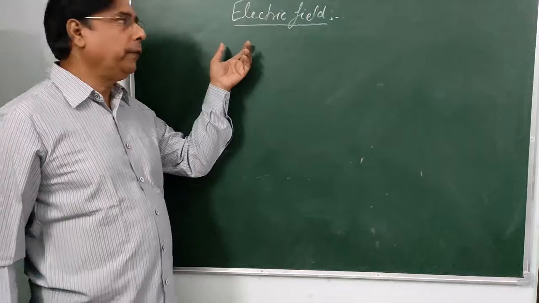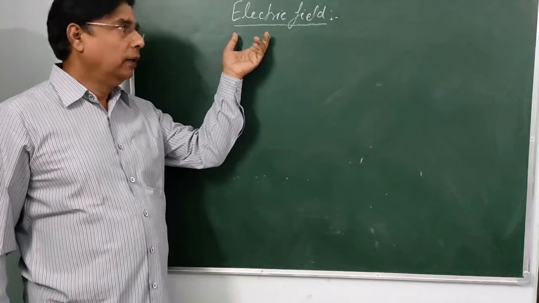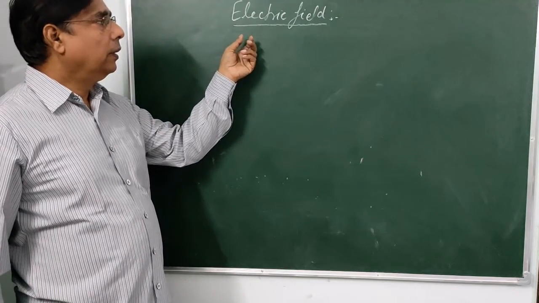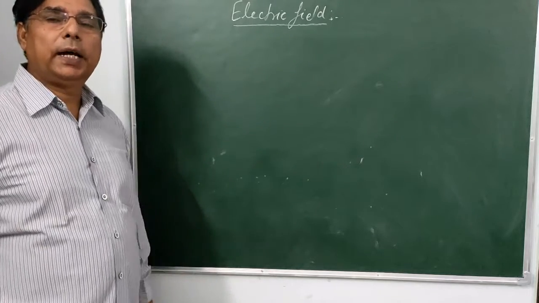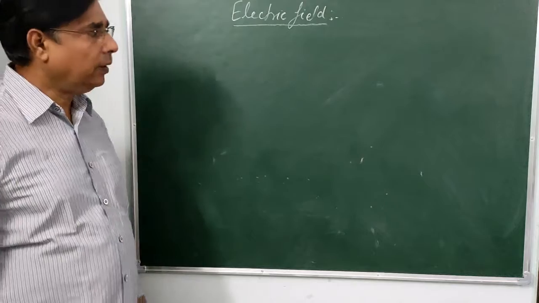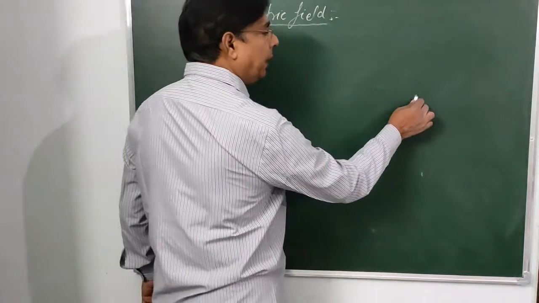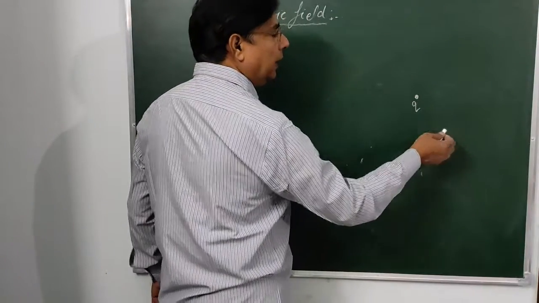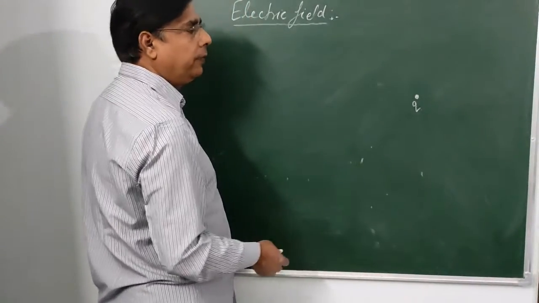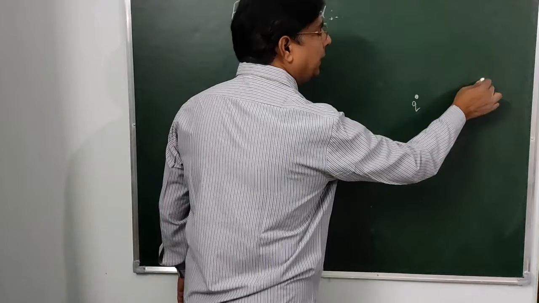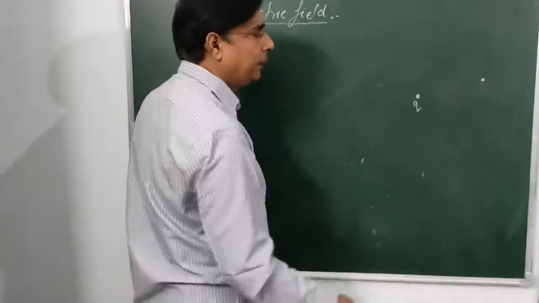In this video, we will study about the electric field. The electric field is the region around a charge in which another charge experiences a force of attraction or repulsion. Suppose we have a charge Q here, then if we try to bring another charge into the region, it will experience a force of attraction or repulsion.